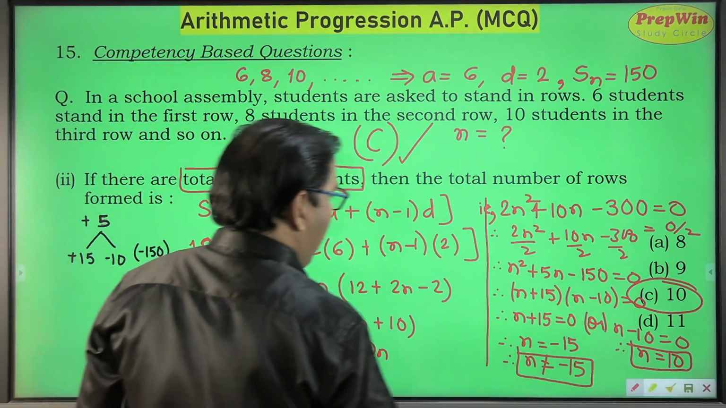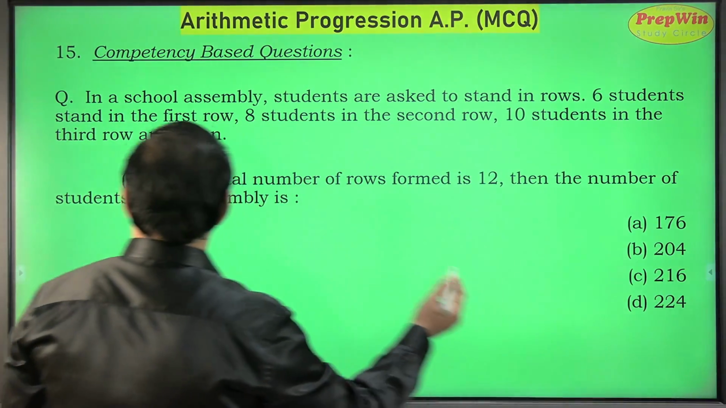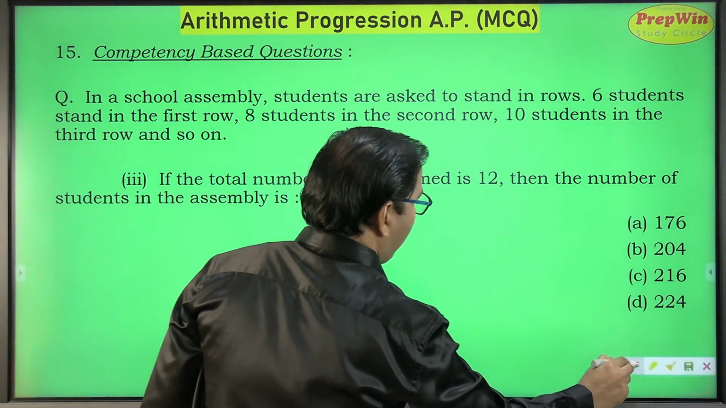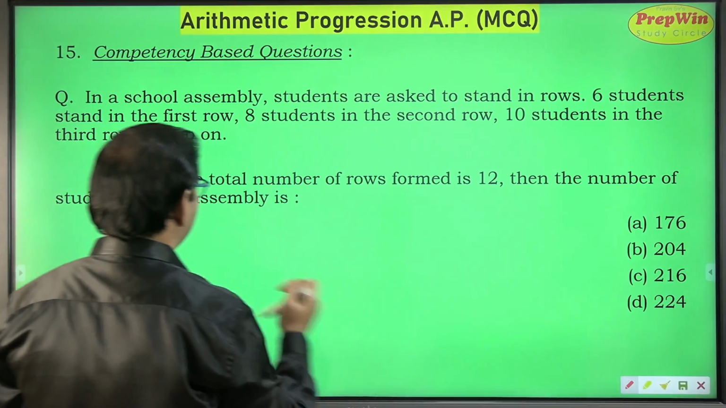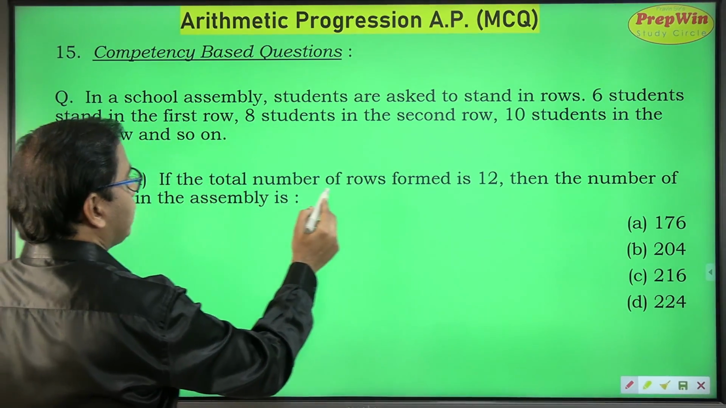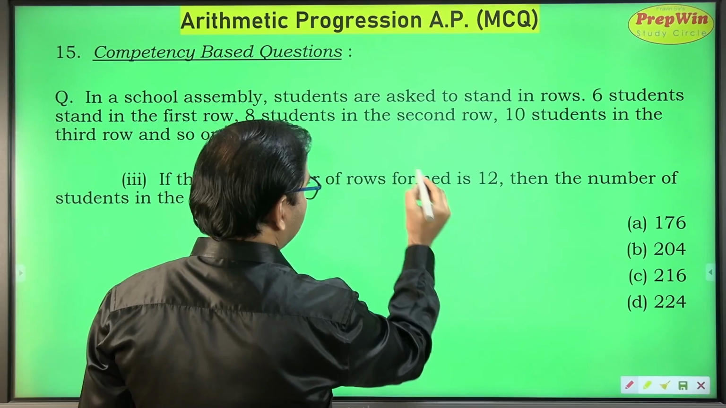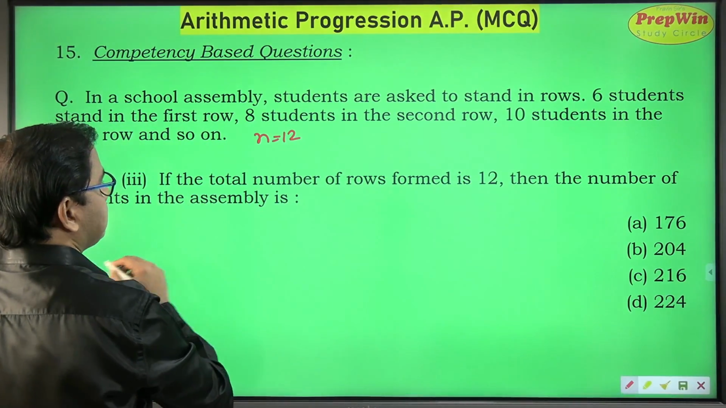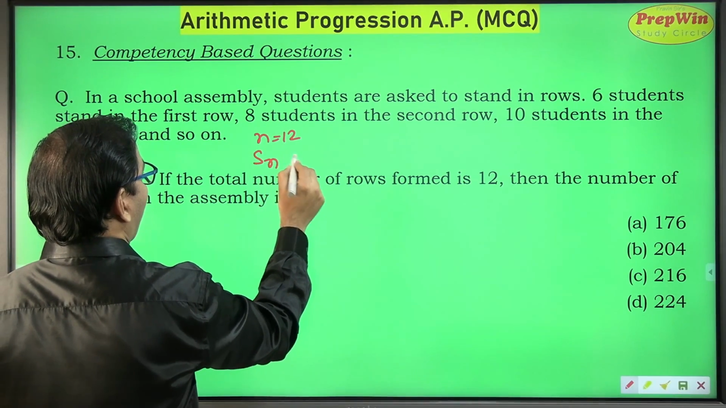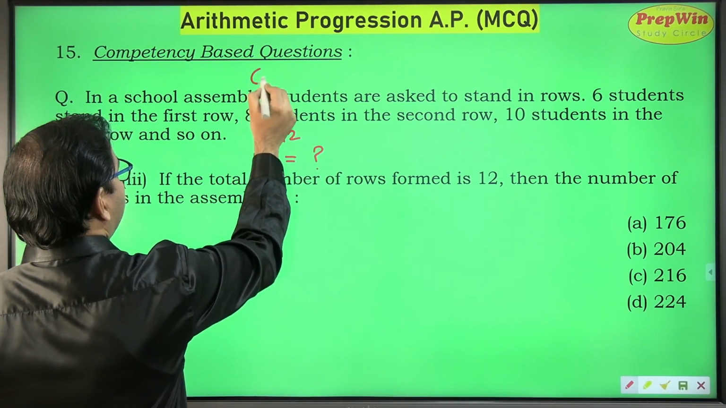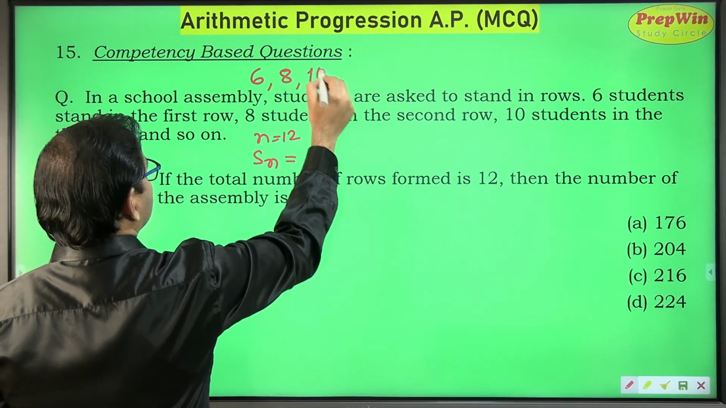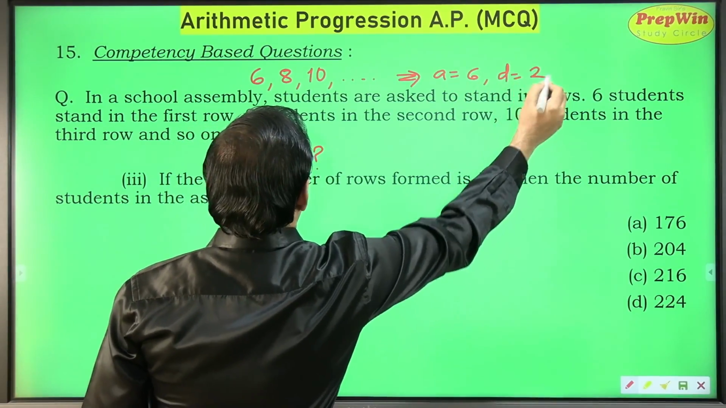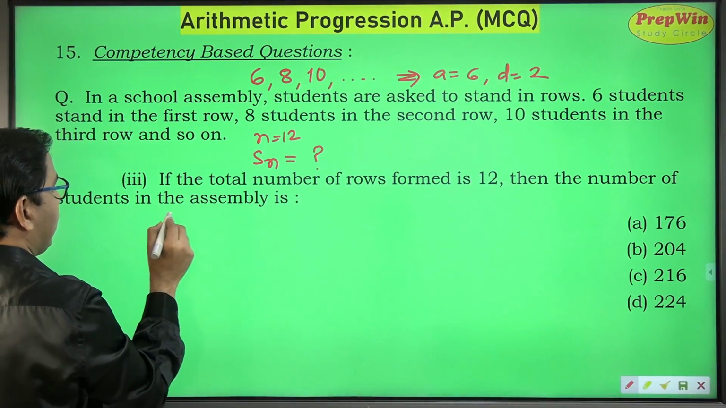So now the next part of the question is this. The main question is the same, only the sub part is changed. Each part will carry 1 mark. If the total number of rows is 12, n is equal to 12, then find the number of students in the assembly. Again we have to find the total number of students in the assembly. My series remains the same because the main question is the same. So a is 6 and d is 2 and n is 12. I have to find Sn.